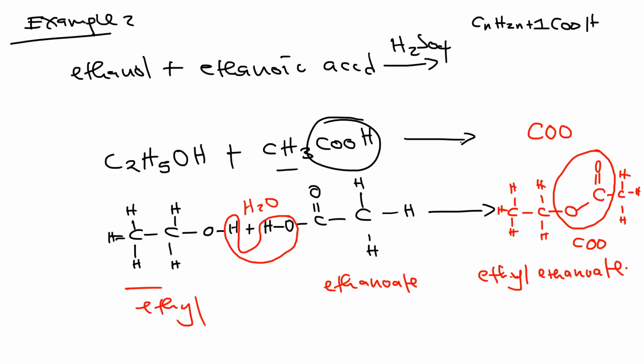In other words, carbons, there are 2. How many hydrogens? 1, 2, 3, 4, 5, which is H5. That is how you can write it. Now, ahead of it, we have 1 carbon and 3 hydrogens. So this is the molecular formula. Any problem here? I guess there's no problem writing ethyl ethanoate.